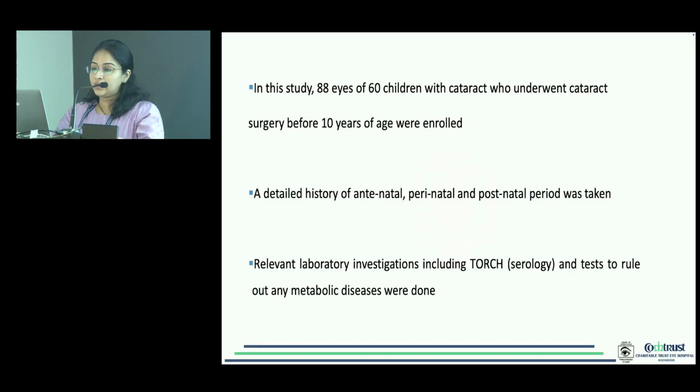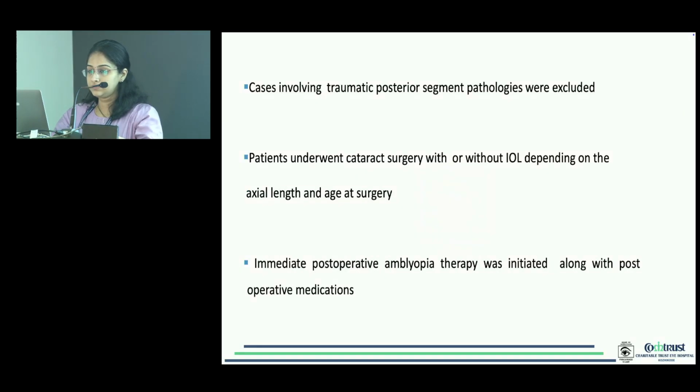In this study, we took 88 eyes of 60 children with cataract who underwent cataract surgery before 10 years of age. A detailed history of antenatal, perinatal, and postnatal period was taken. Relevant laboratory investigations, including TORCH tests to rule out any metabolic diseases, were done. We excluded traumatic posterior segment pathologies. The patients underwent